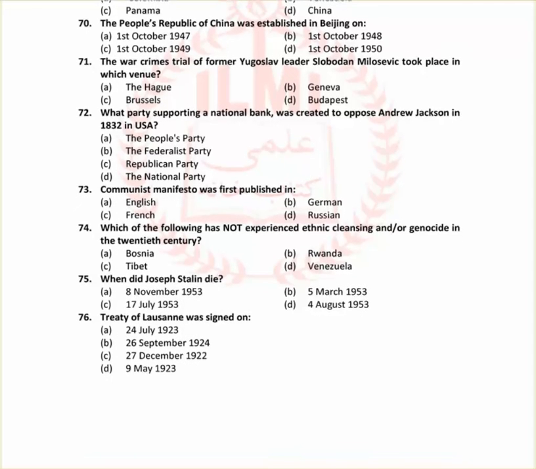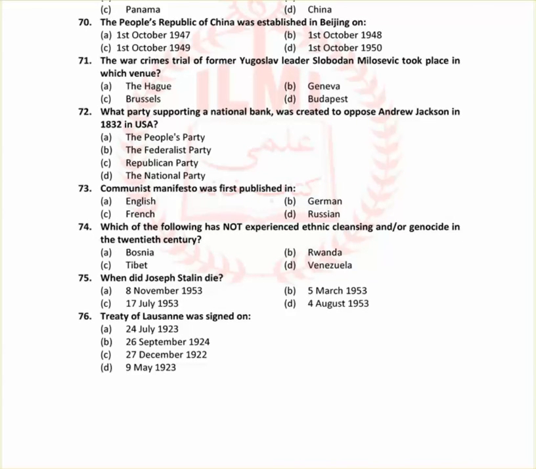The war crimes trial for a former Yugoslav leader Slobodan Milosevic took place in which venue? So it took place in Hague, A option. Which party supporting the National Bank was created to oppose Andrew Jackson in 1832 in USA? The option is C, Republican Party. 73 is Communist Manifesto was first published in German, B.